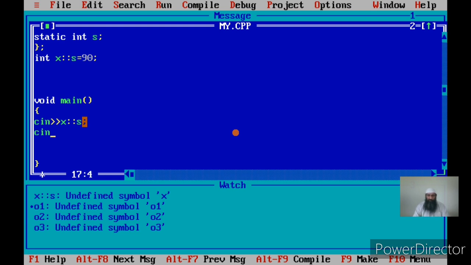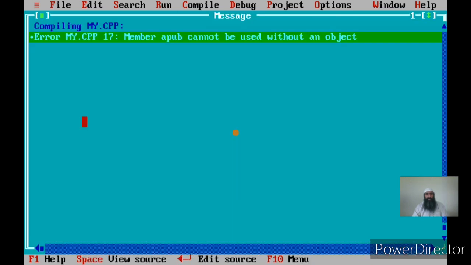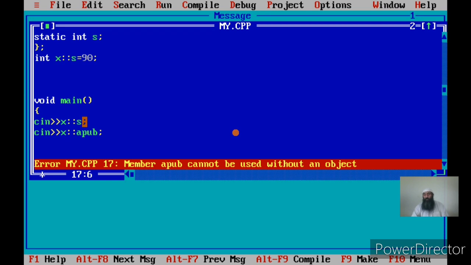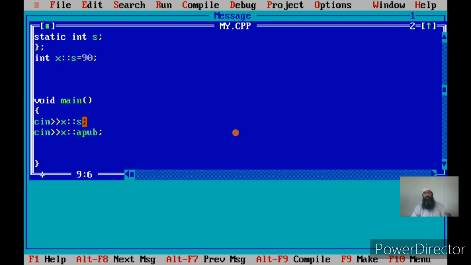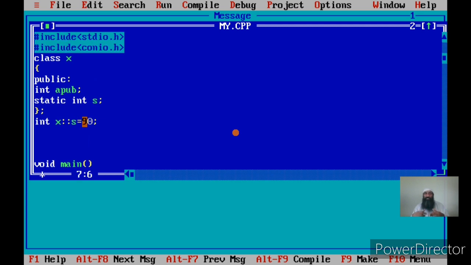Cin x of a, this is the data member of x. Can I access it? Let us compile and see. There's the error. What is the error? apub cannot be used without an object. So for automatic members, you need to declare objects, then only memory will be allocated to them. This is an exception rule for static data members.